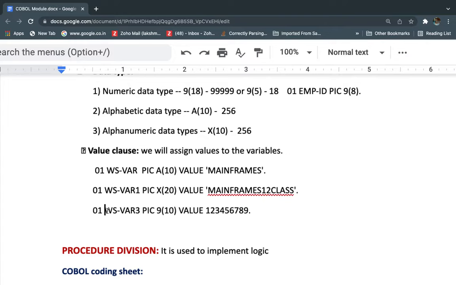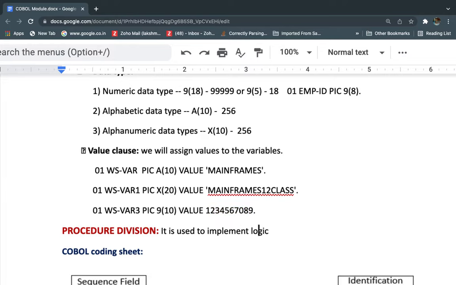Next one is WS-VAR-3. This is defined as 9, and 9 is nothing but numeric. Only numeric values we can store within this variable, up to 10 digits. Okay, 10 digits we can store in WS-VAR-3, and its value is 1 to 9. So like that we can define variables.